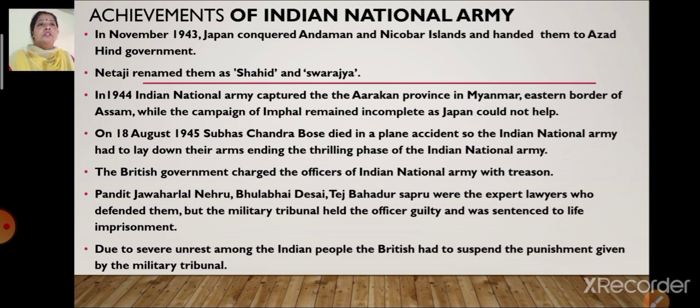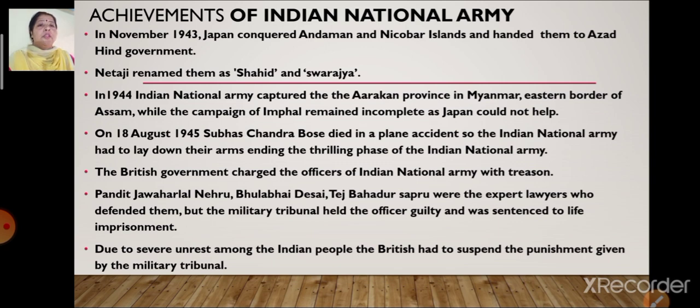You can imagine, when the whole of India was in the hands of the Britishers, they had so much confidence in themselves that they fought with the Britishers and took over places like the Andaman and Nicobar Islands, the Arakan province, and the eastern border of Assam. So many places they had already conquered. They had so much guts. But now their leader was not there, so it became impossible for them to continue.